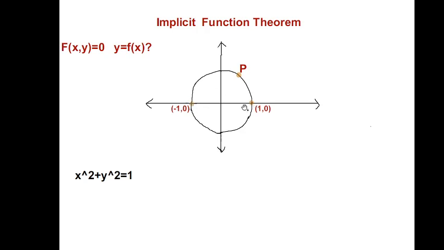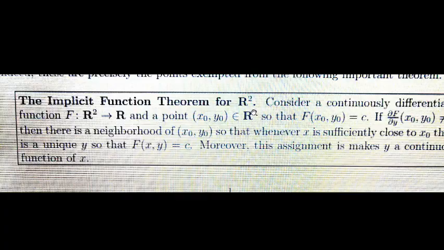At these 2 points, ∂f/∂y is 0, and hence we could not find, even in a very small neighborhood of these points, the inverse. The function is not defined, because there are two values. It happens because ∂f/∂y was 0 at those 2 points. So this is a condition for a function from R2 to R: this should not be 0.